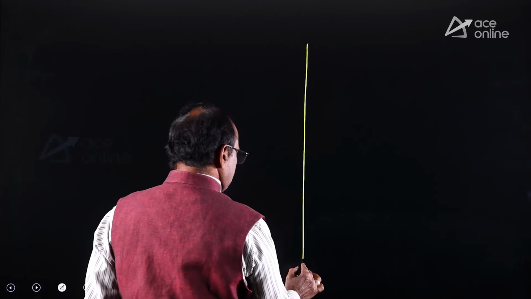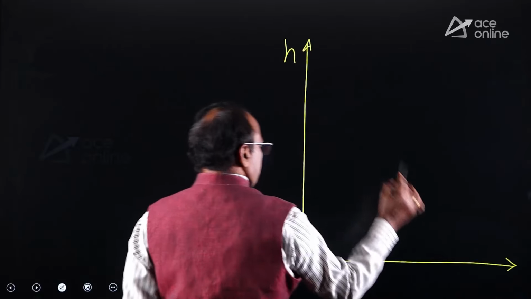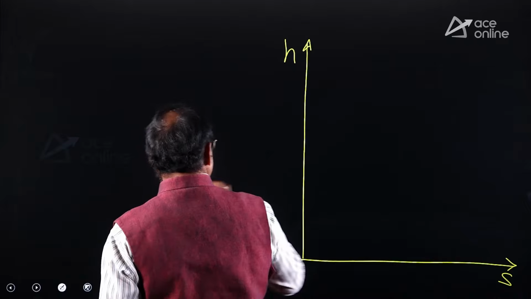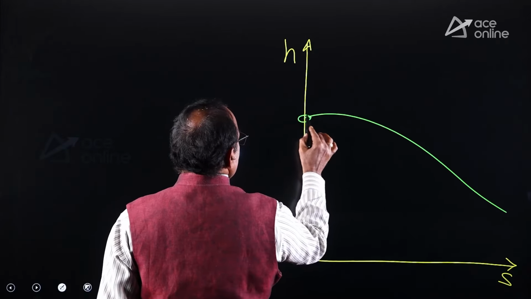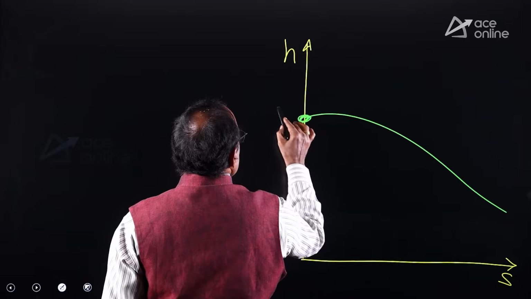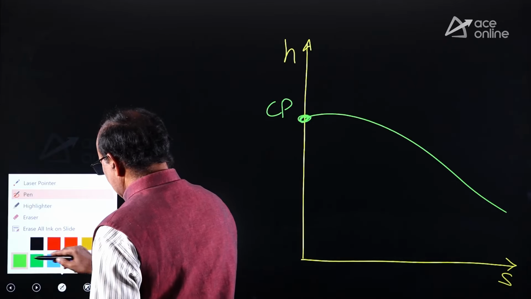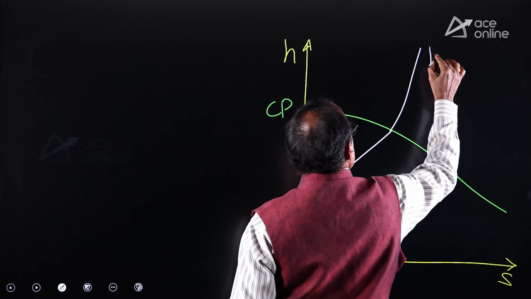Let us take the Mollier diagram, also called HS diagram. In the Mollier diagram, the saturated vapor curve is appearing like this. This is the critical point. Now, let us take the pressure of the steam while it is entering the nozzle, that is P1.